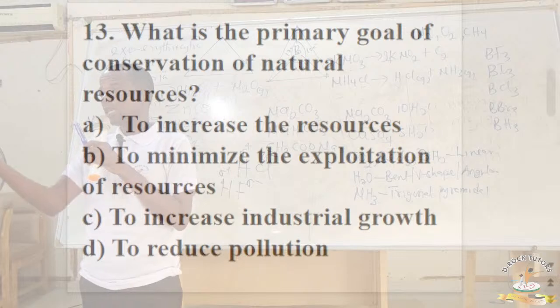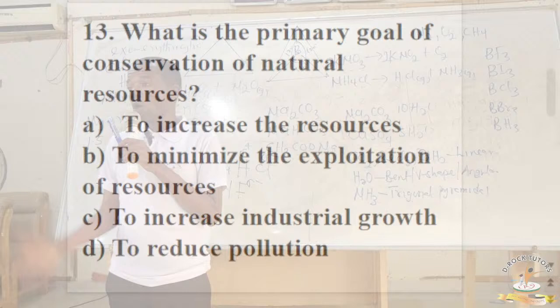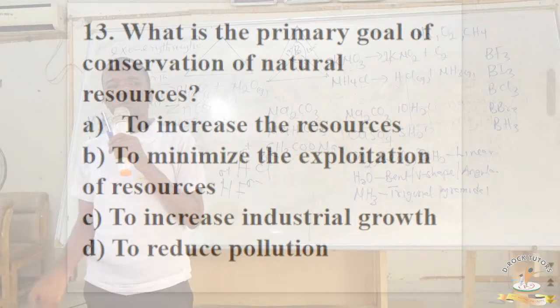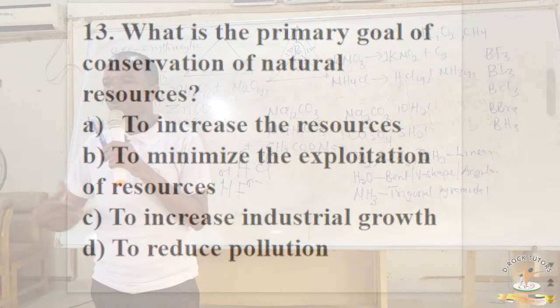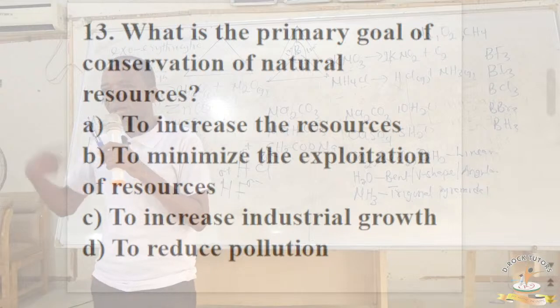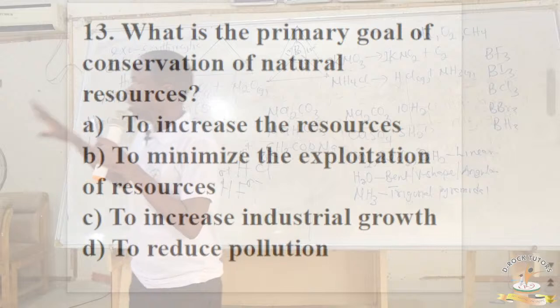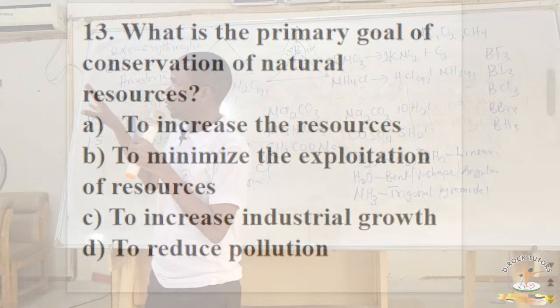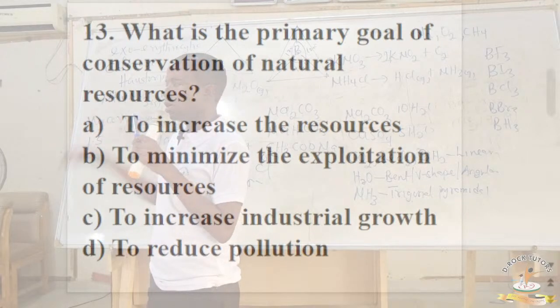For example, trees are renewable. Water is renewable. Wind is renewable. But what about coal? Is it renewable? It's not. What about petroleum? It's not renewable, so you cannot increase them. But at least you can minimize their exploitation. You can minimize the way they are extracted and used. All right. So the primary goal of conservation is to minimize exploitation or wastage of natural resources. The correct answer here is option B. The next slide.